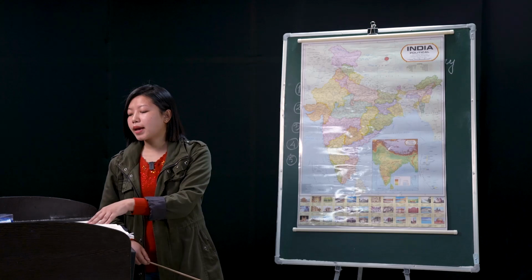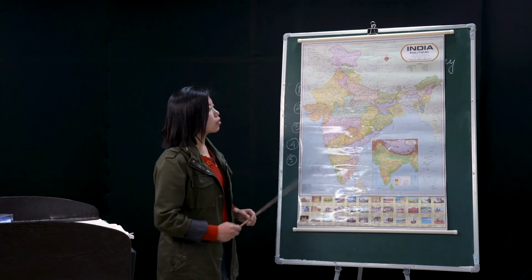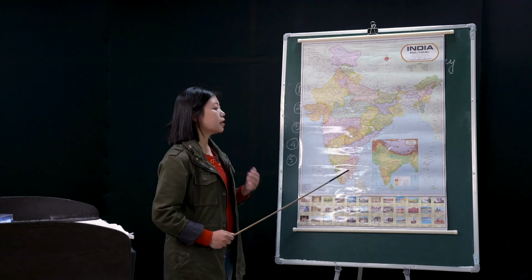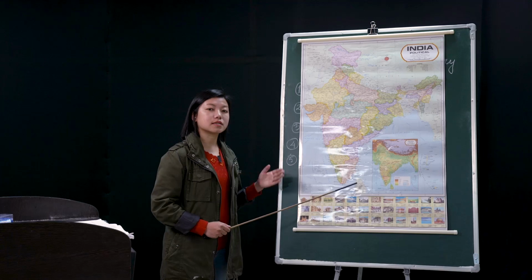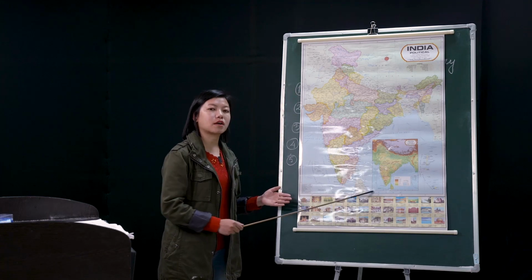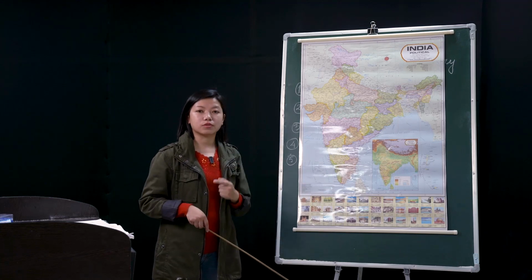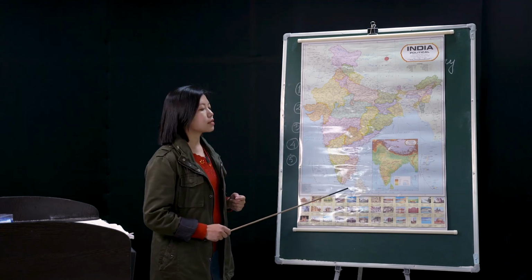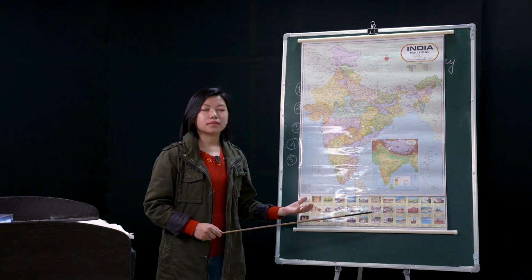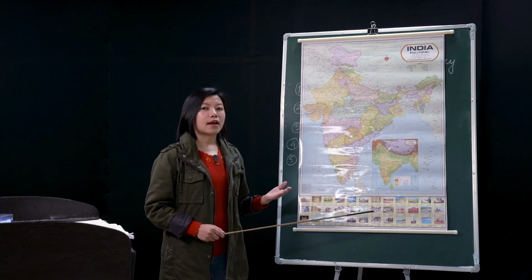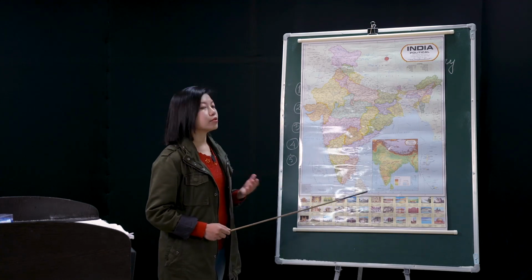Then the climate of India is affected because of the location. That is one of the reasons. We have the bottom of India, the southern part of India. Some of these places are very close to the equator. The equator is the line that divides the earth into two parts. That's why they experience a very warm and very humid summer, and there is a huge change in the temperature and climate during every season.